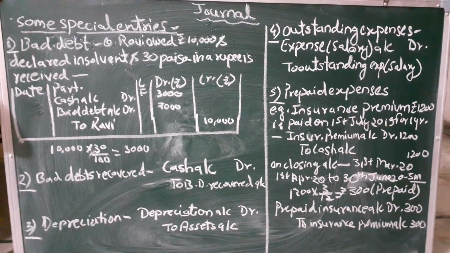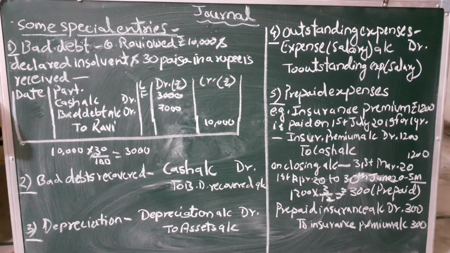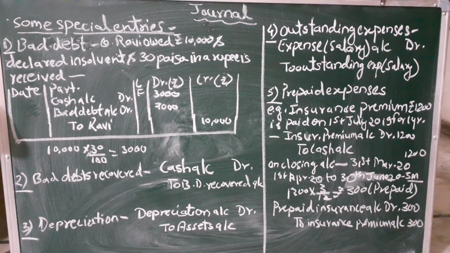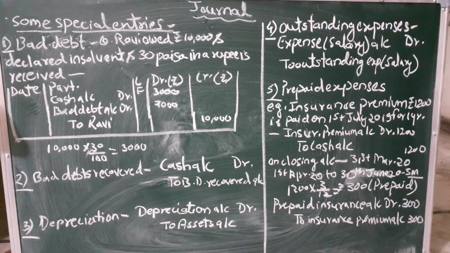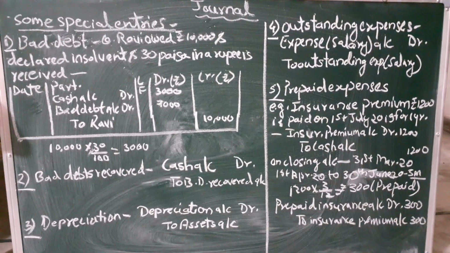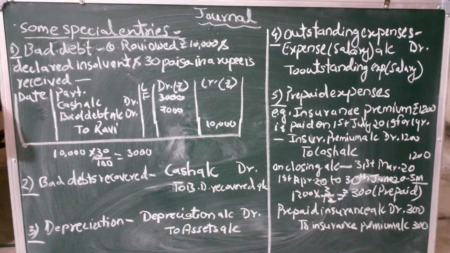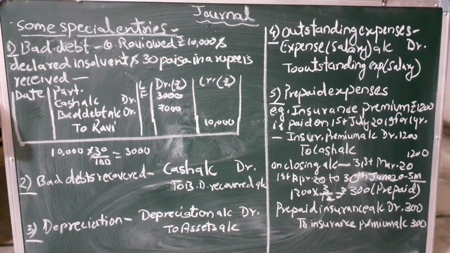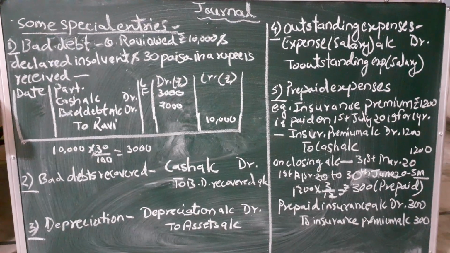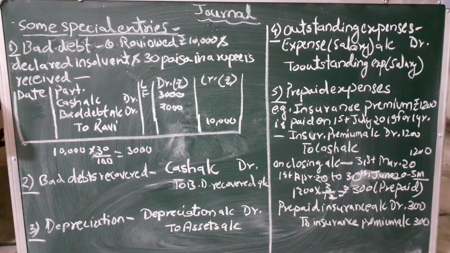That degradation is represented in accounting terminology as depreciation. So depreciation is an expense, therefore being an expense, it is debited: depreciation account debited to assets account, because the value of assets is reduced because of the depreciation charged. So depreciation is an expense which is charged on the particular asset.